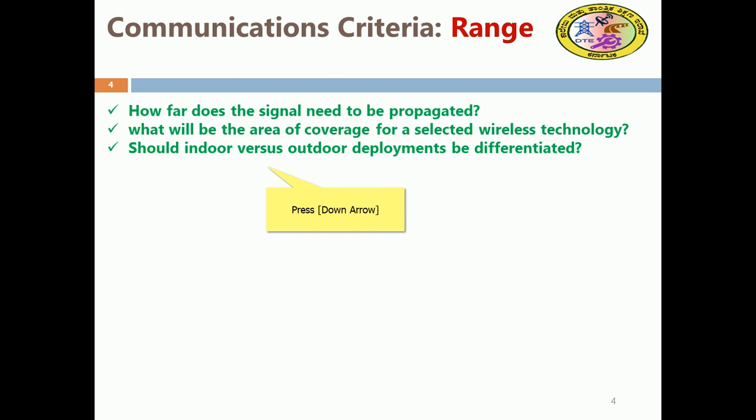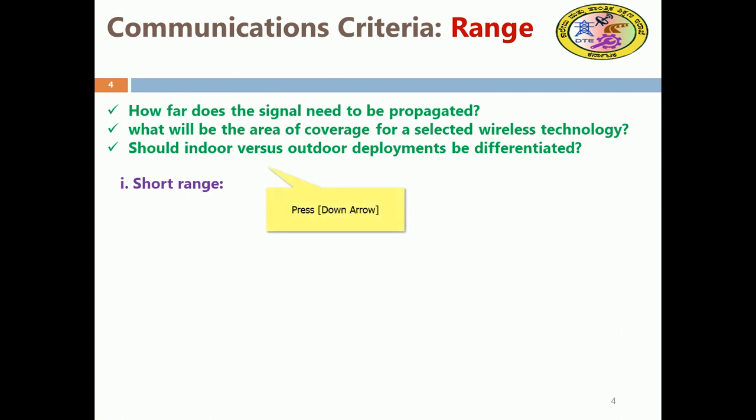The devices at indoor may be short distance and noiseless. Outdoor deployment may be far away, and it may be noisy, with various hurdles that need to be addressed. These are the things we need to consider while talking about the range of communication between devices in IoT, that is, smart objects.